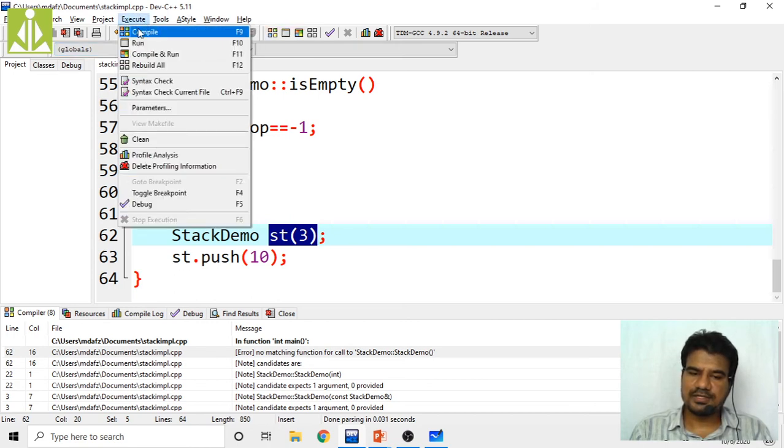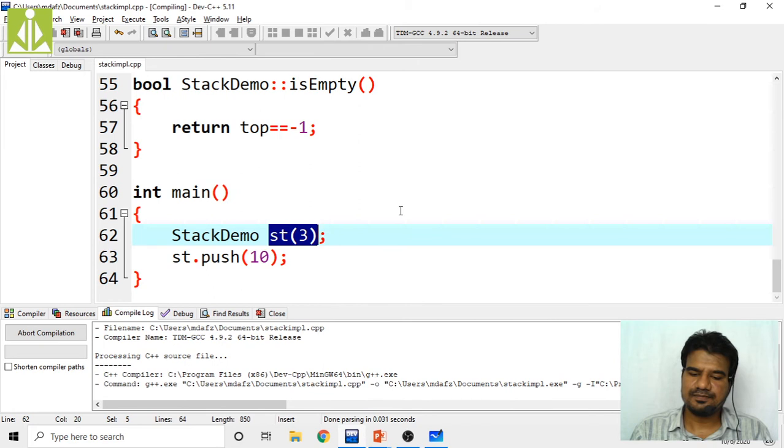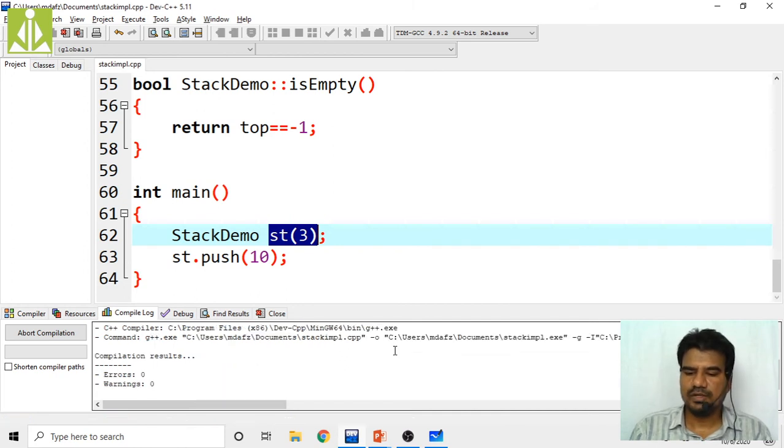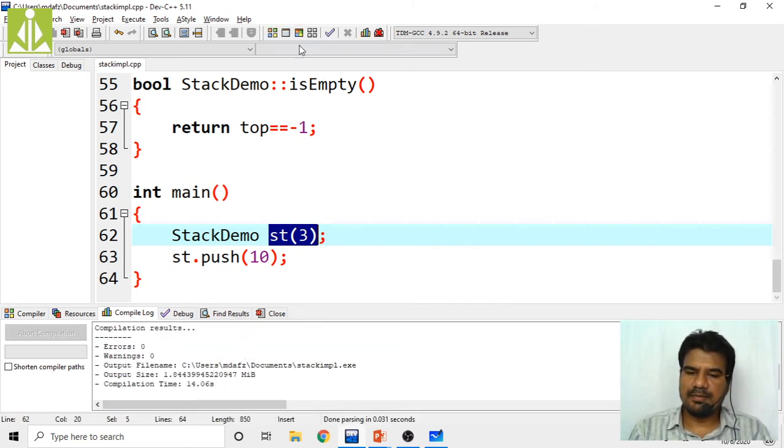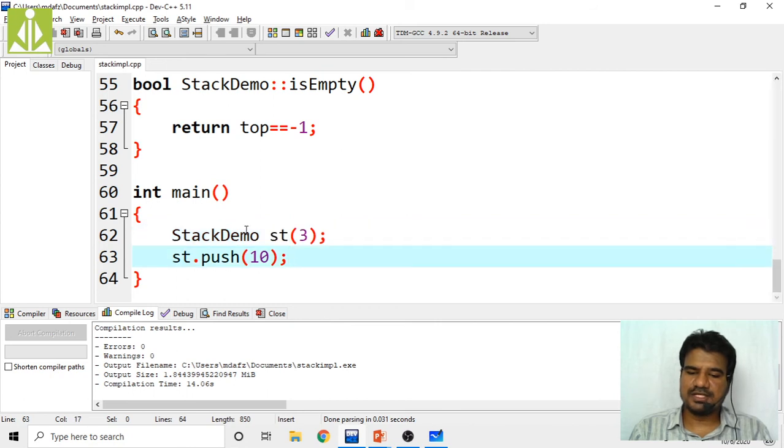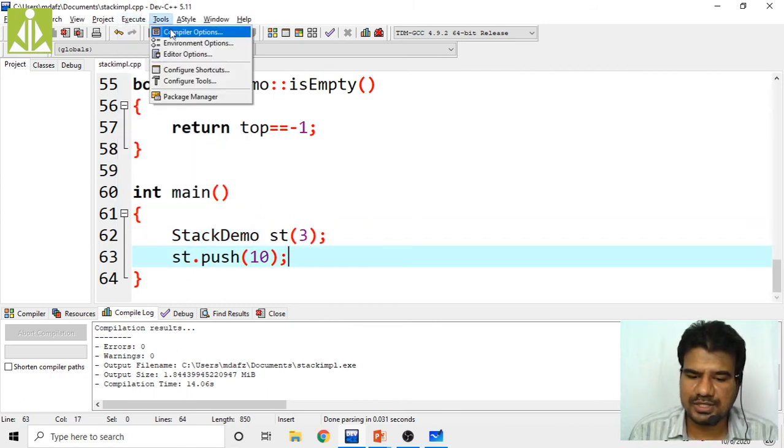So next, compile. Yes, it is successfully compiled. So when we are pushing this 10, we'll see whether it is pushing that 10 into the stack.